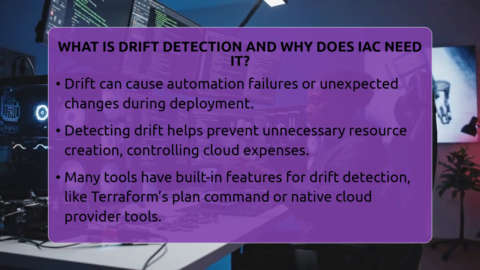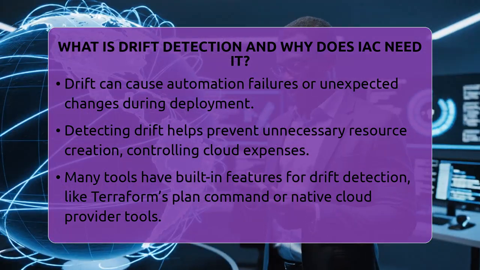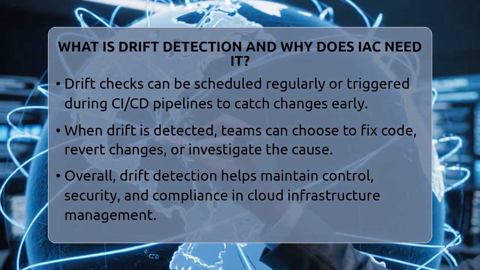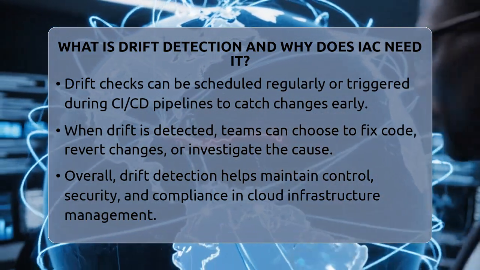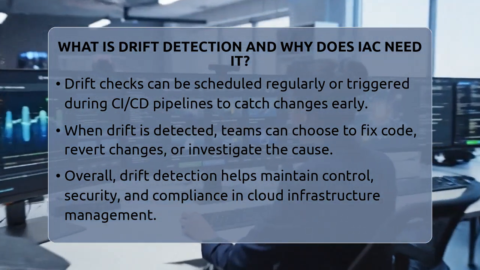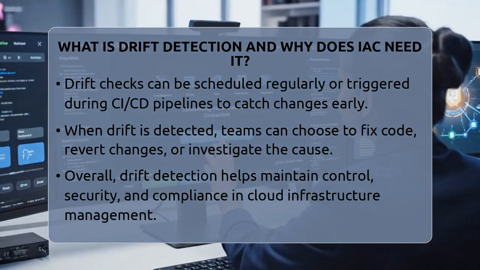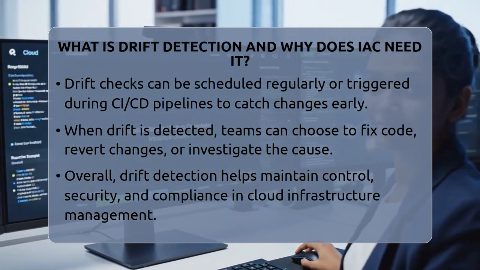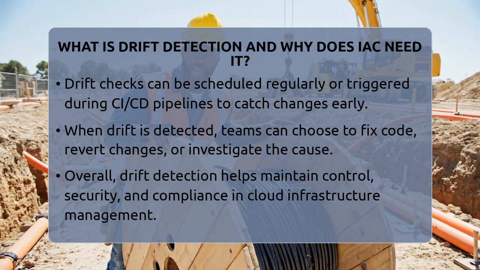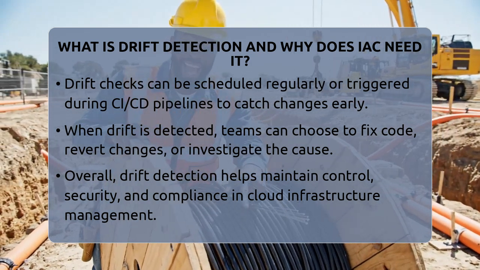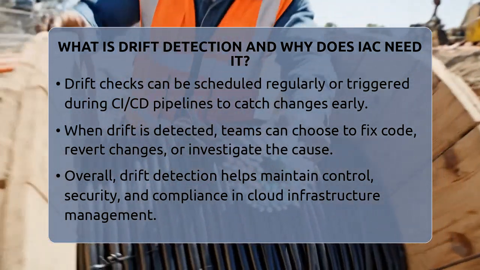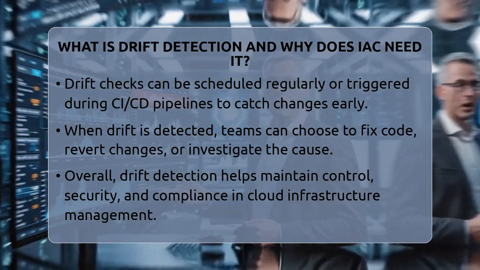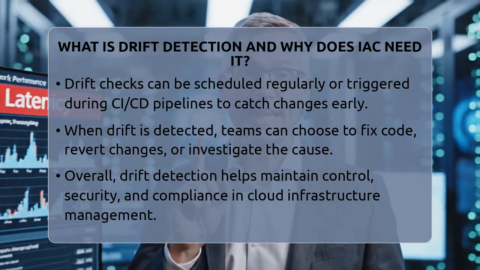Cloud providers also offer native tools that compare live resources with your desired setup. These checks can be scheduled regularly or triggered when changes happen. Many teams include drift detection in their continuous integration and continuous deployment pipelines. When new code is pushed, the system checks for drift before applying updates. If it finds differences, teams can decide whether to fix the code, revert changes, or investigate further.